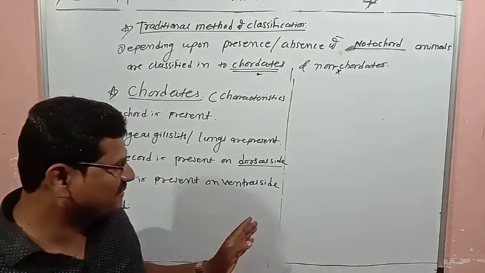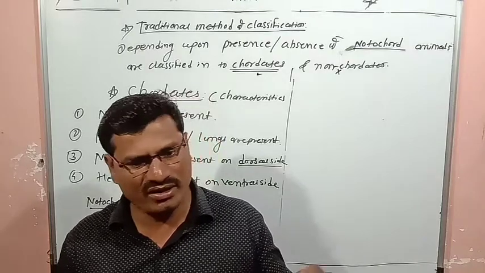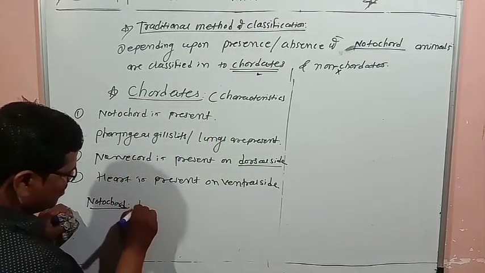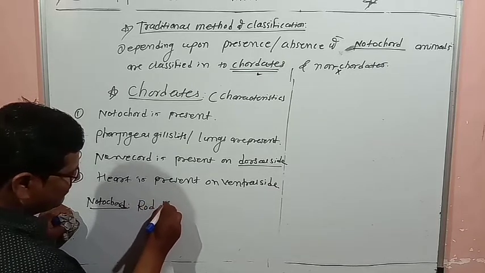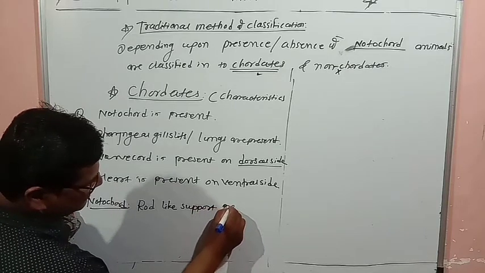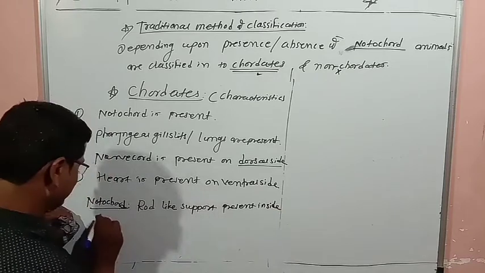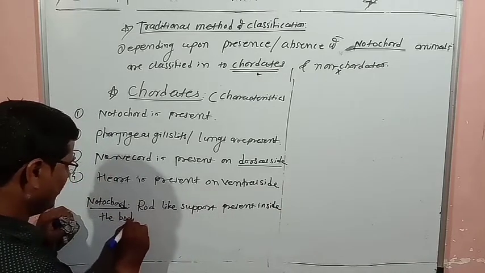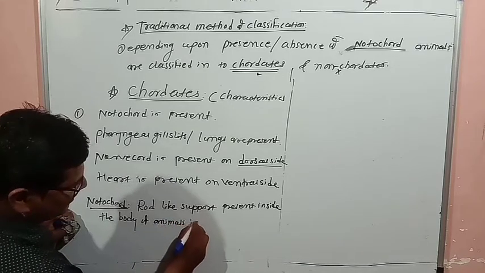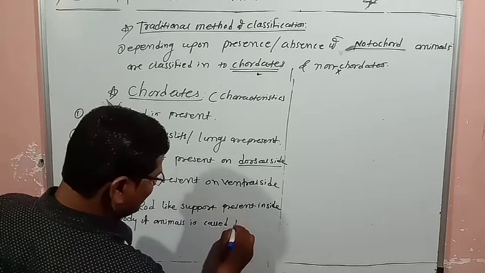A rod-like support present inside the body of animals is called the notochord.